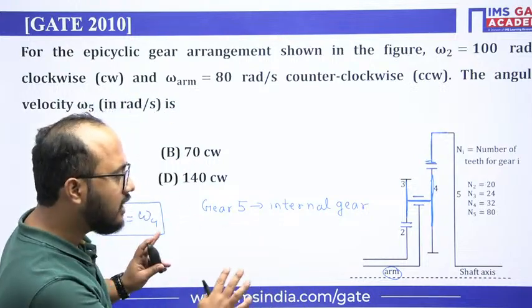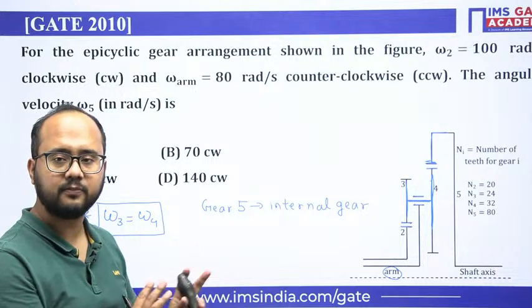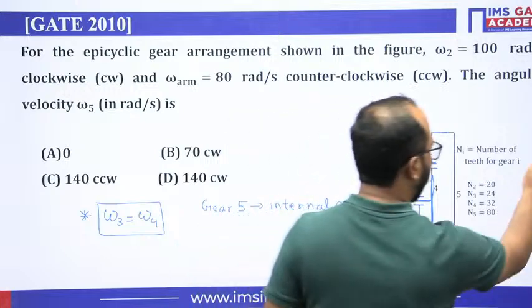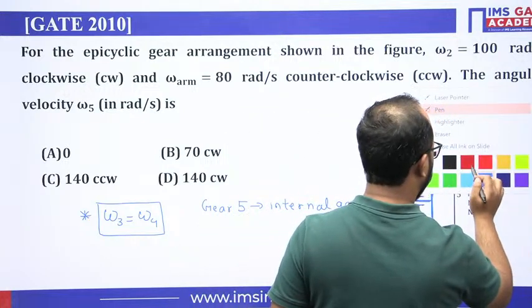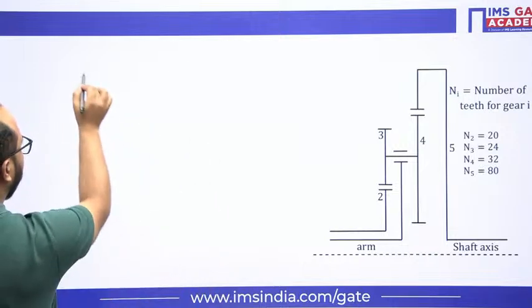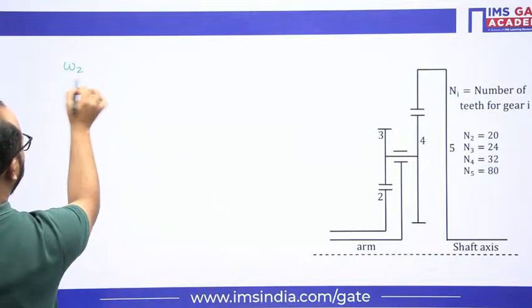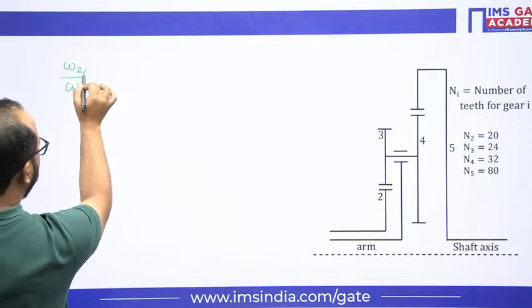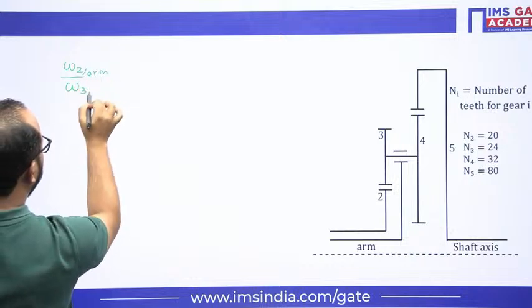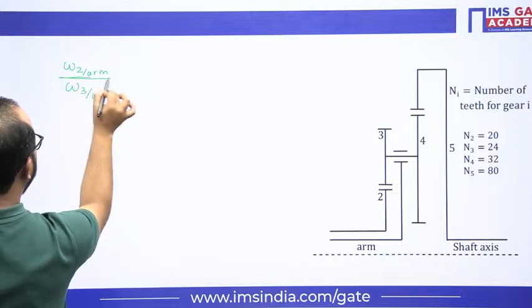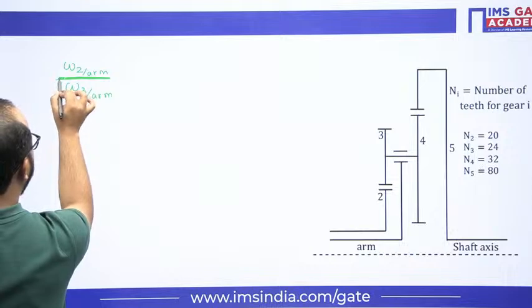Once we have understood how the gears are meshing with respect to each other, everything we have discussed, now I can directly apply our method here. See, gear 2 and 3 are under meshing. Simply omega 2 divided by omega 3. They are in direct meshing. So what I will write, omega 2 with respect to arm, omega 3 with respect to arm. So in relative velocity, we are always writing velocity with respect to the arm.